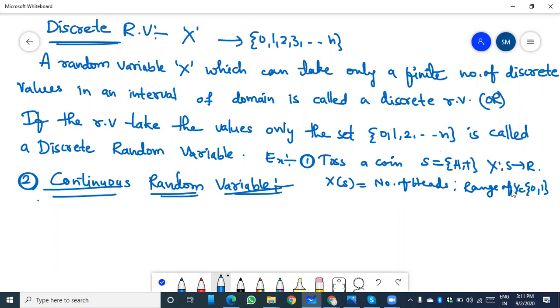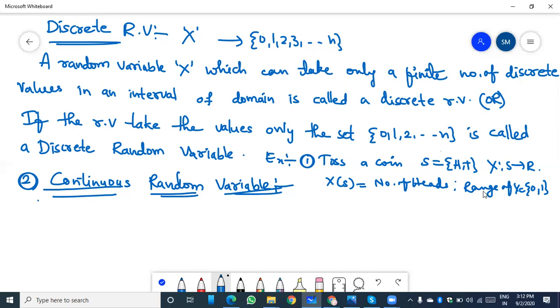And one more example, throwing a die, which has outcomes 1, 2, 3, 4, 5, 6. And if we throw two dice at a time, we can take the addition, or summation, of the values appearing on the faces of the dice. That is also one more example. In that, the sum is from 2 to 12. In that, the values are finite.